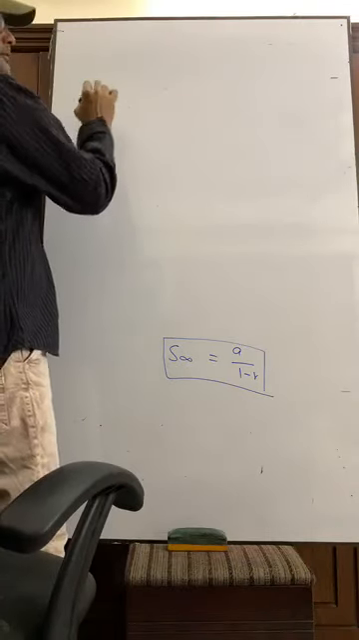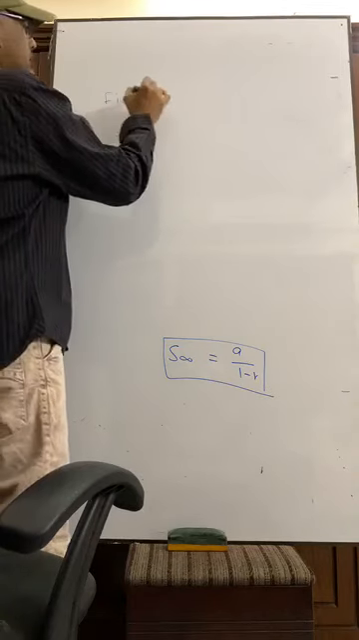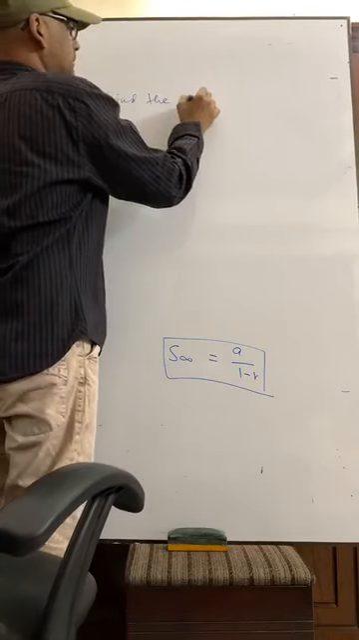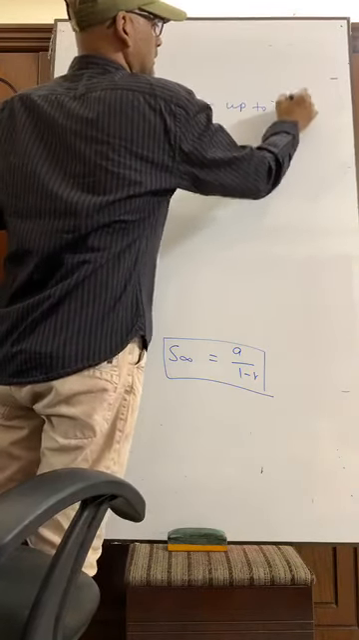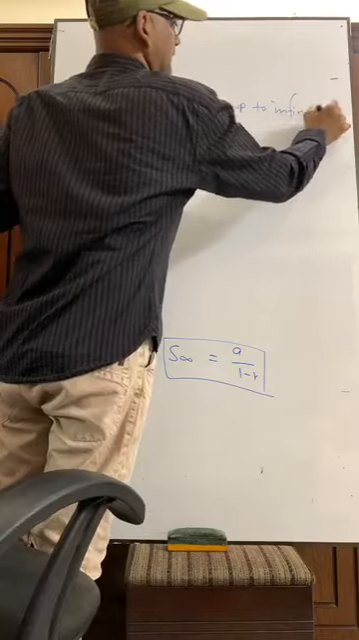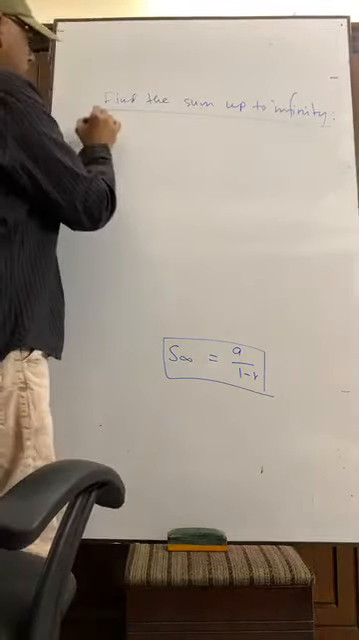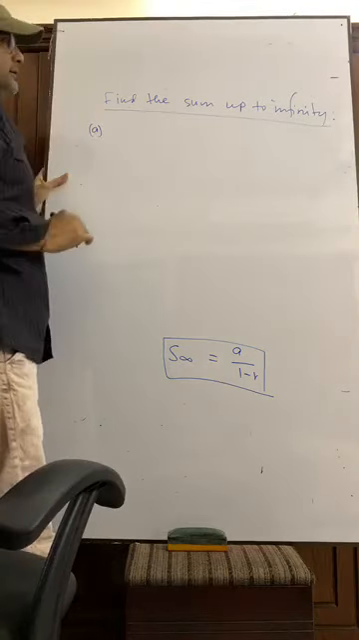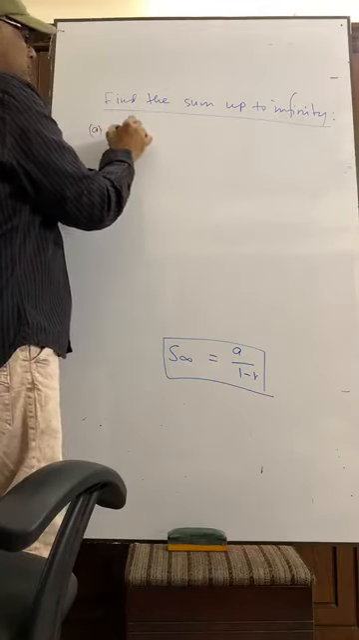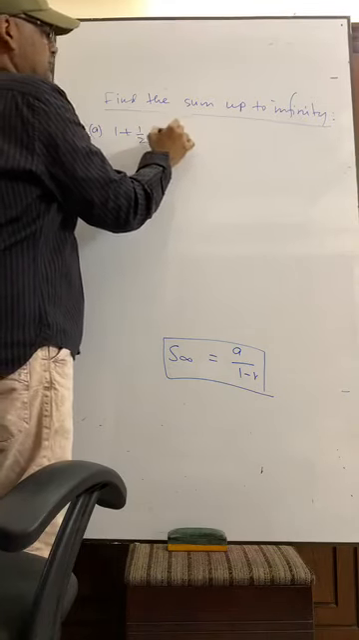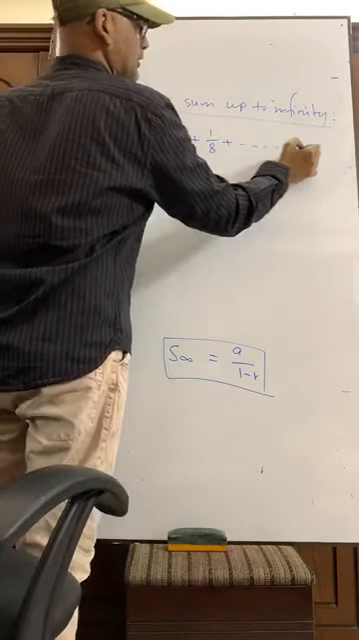Find the sum up to infinity. Find the sum up to infinity. Number A, suppose 1 plus half plus 1 by 4 plus 1 by 8 dot dot dot.